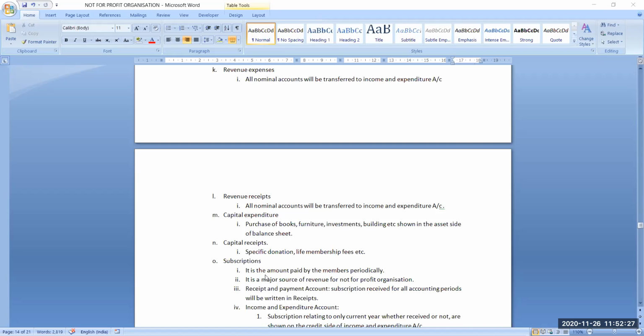Then next is capital receipt. If there is any capital receipt, like a specific donation you are receiving or membership fees you are receiving, that will go to the liability side of the balance sheet.